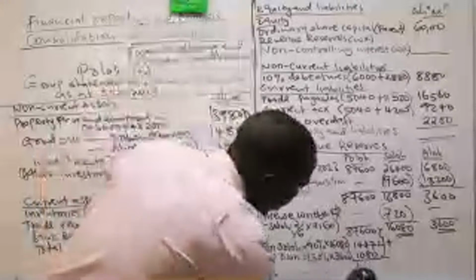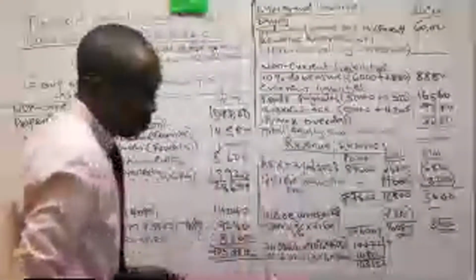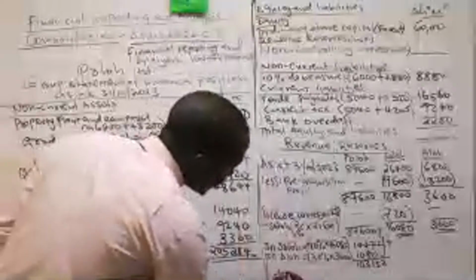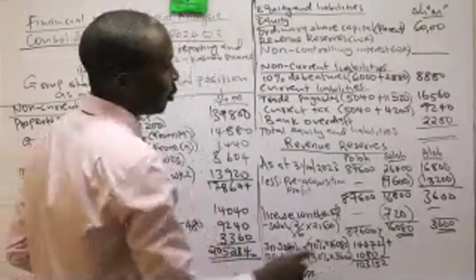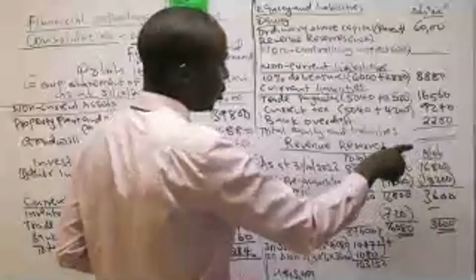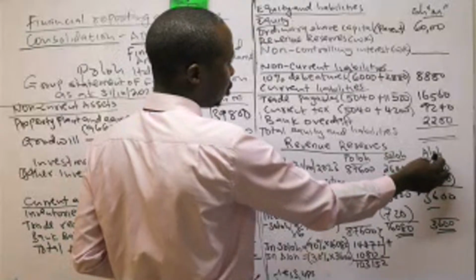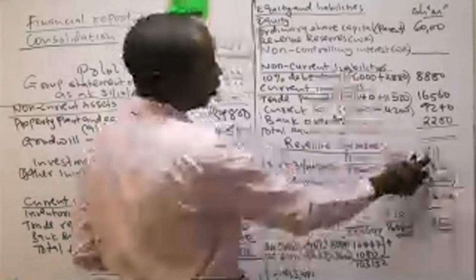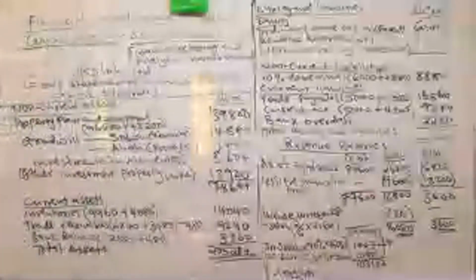So this is 103,152. But now we need to raise UPS, the unrealized profit in stock. Because when Paul was selling goods to this company, remember this entity never sold all the goods. There's 2/3 which remained in the UPS, which was 120.